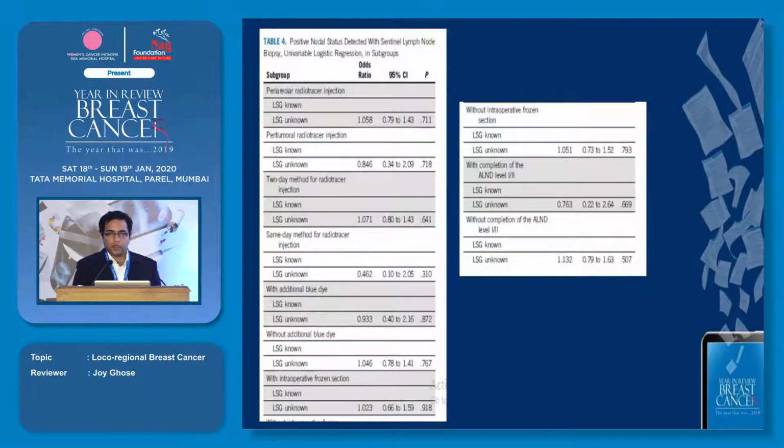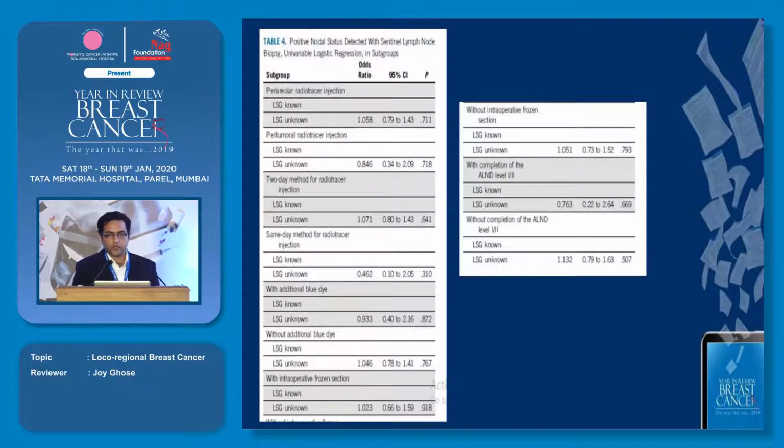Coming to the univariate analysis of the factors which would possibly have modified this particular outcome. One of them could be the site of injection of the radiocolloid. The other one could be the day of injection. We know that it is injected either the day prior or the same day. Some of them were performed with the addition of blue dye, but the majority were performed only singularly with radiocolloid and not with the addition of blue dye.